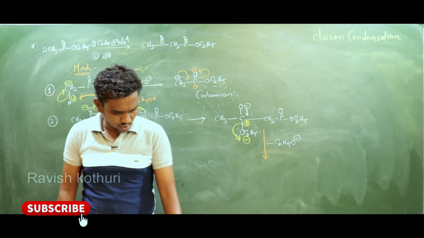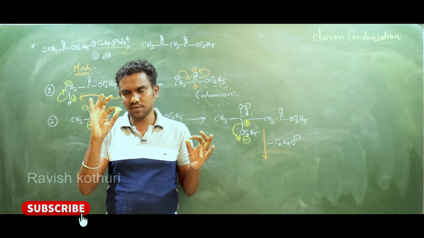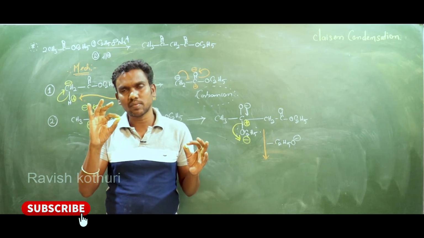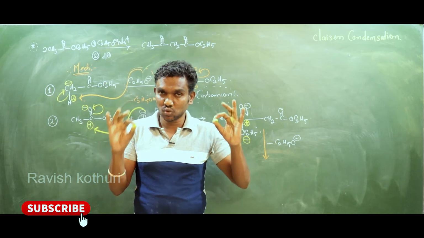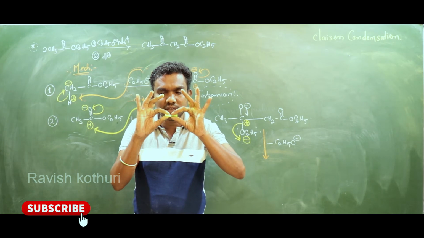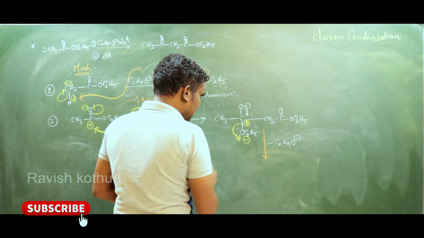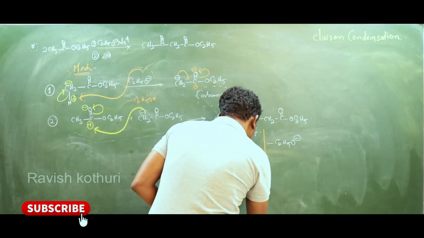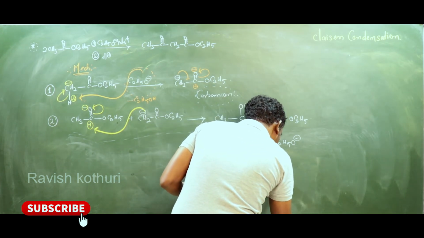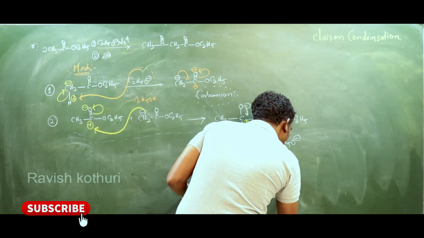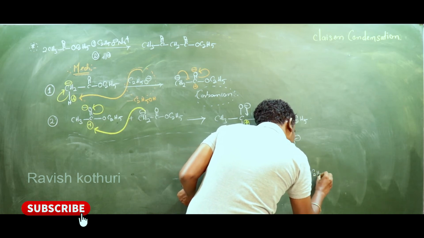Suppose this is one atom, and this atom has a negative charge and this atom has a positive charge. If they are adjacent, they make one bond. So what product will form? CH3, C double bond, CH2, C double bond, O, OC2H5.